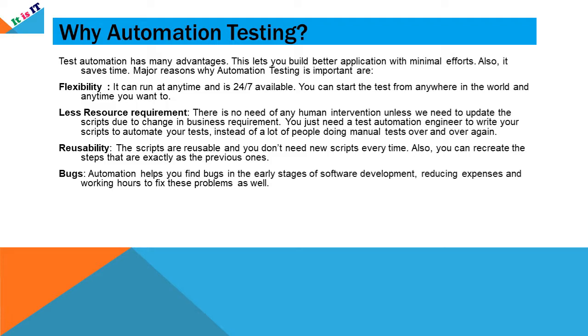Bugs. Since automation testing is run by scripts and we start doing this from the initial stages itself, there are high chances to catch the bugs at early stages of the development cycle. Since we catch the bugs at the very beginning, it gives a lot of time for the developer to fix them before the release itself. So it saves a lot of time instead of waiting till the end.